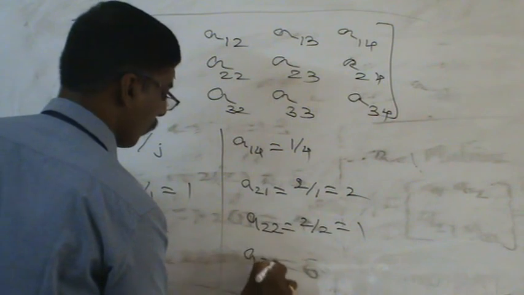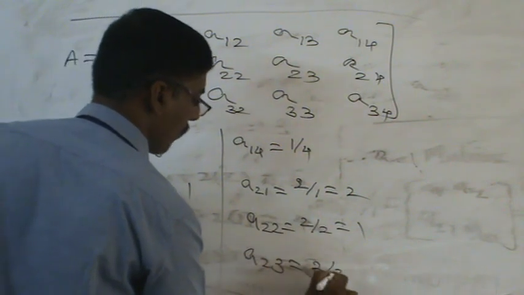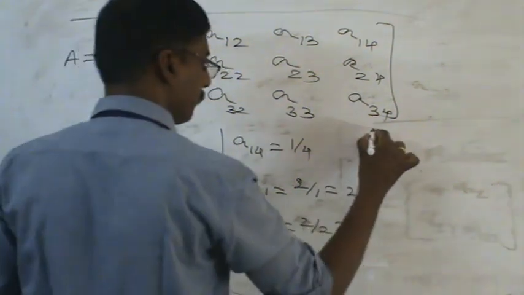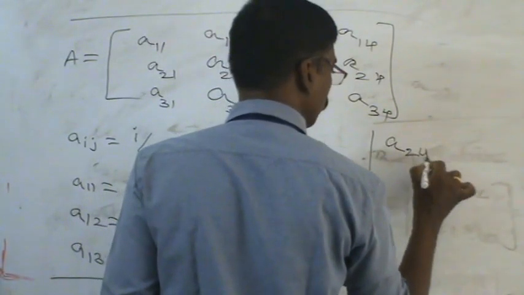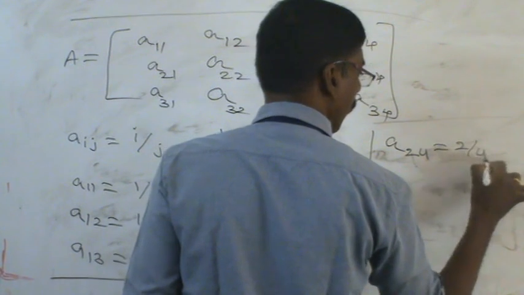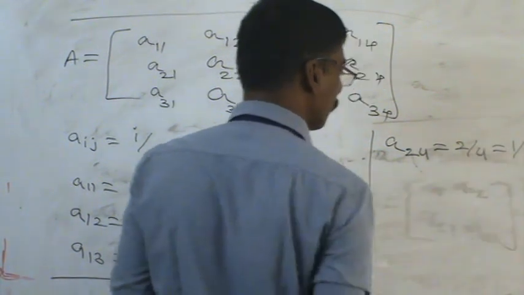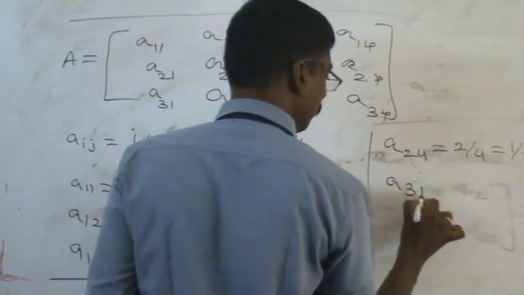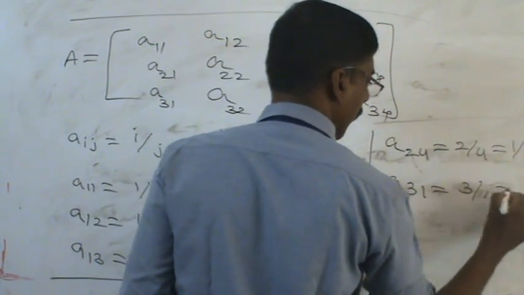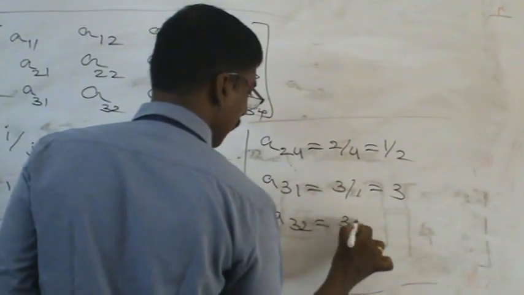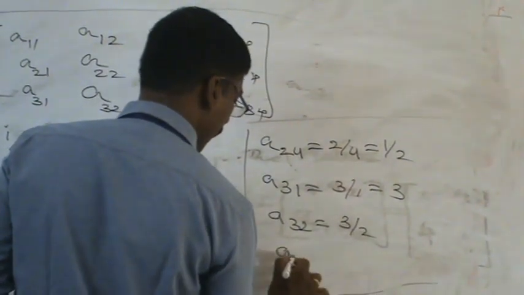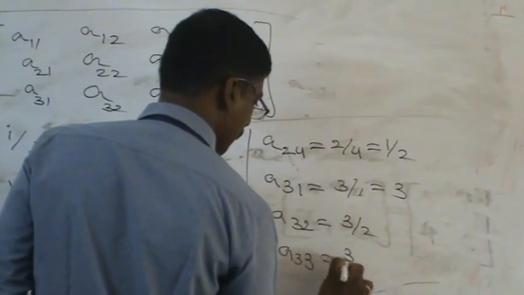Then A23, that is 2 by 3. Then A24 is 2 by 4, that is 1 by 2. Then A31, that is 3 by 1, that is 3. A32, that is 3 by 2. A33, that is 3 by 3.